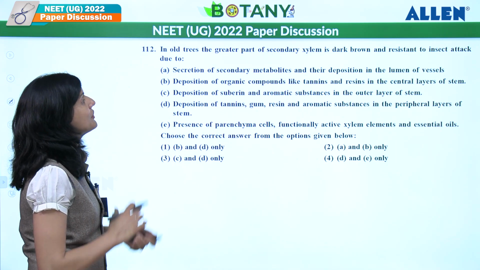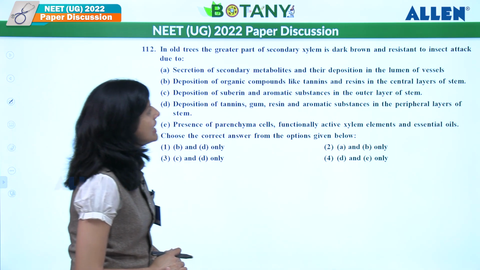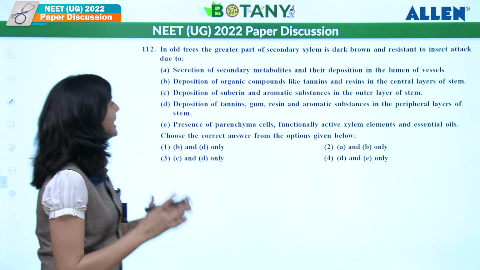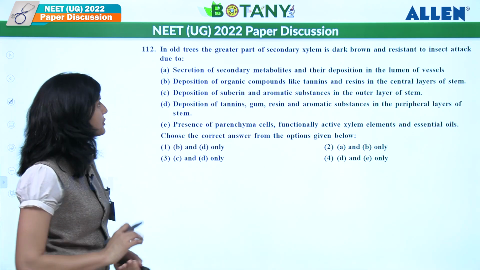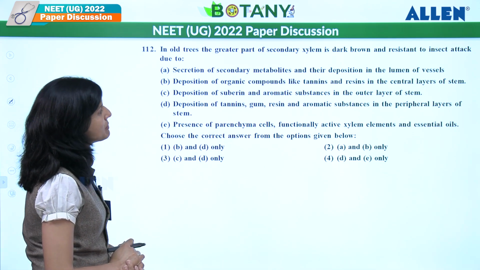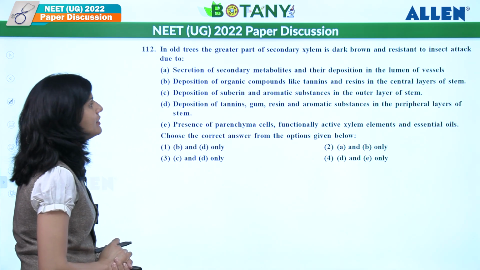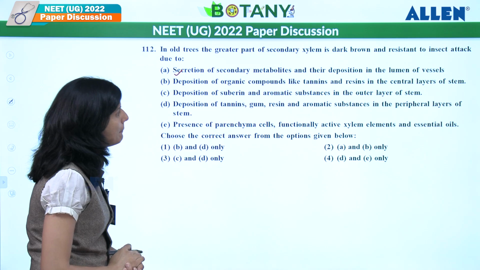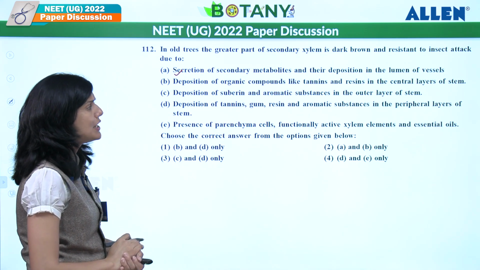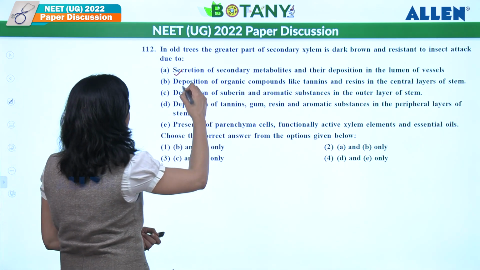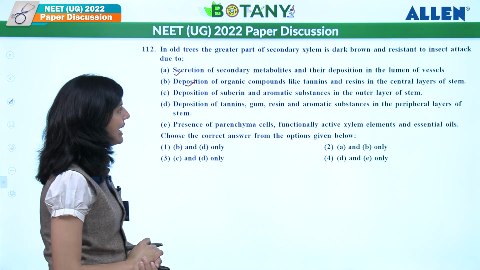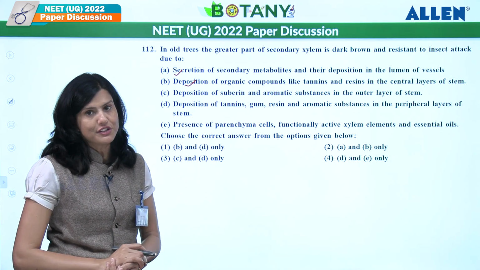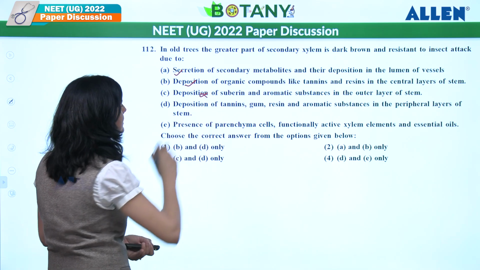In all trees, the greater part of secondary xylem is dark brown and resistant to insect attack. Due to what? Secretion of secondary metabolites and their deposition in the lumina of vessels. Correct statement. Deposition of organic compounds like tannin and resin in the central layer of the stem. Correct. Deposition of suberin and aromatic substances. It's not suberin first of all, so this is a wrong statement.